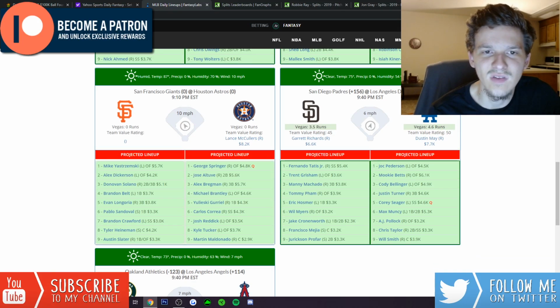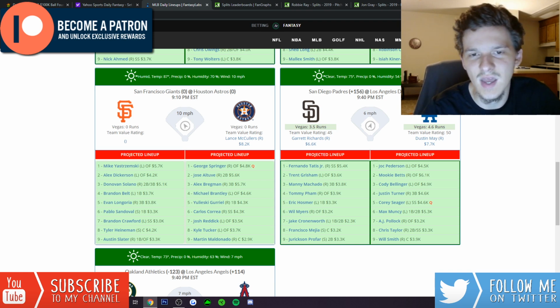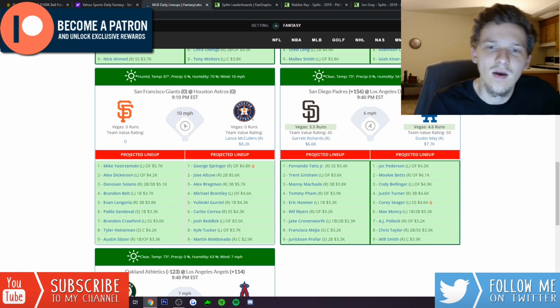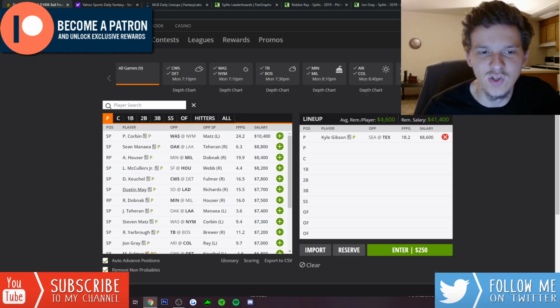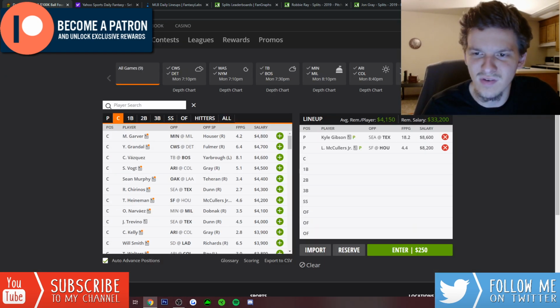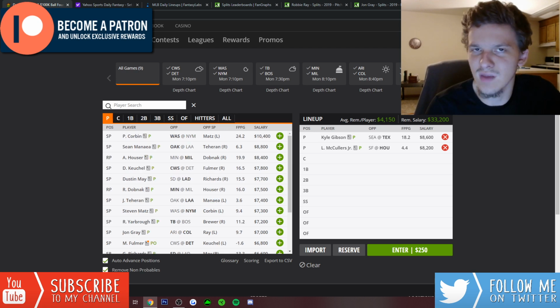Definitely some easy outs in this lineup, and I'm pretty sure Logan Webb's going to be pitching for the Giants today. The Astros should be able to rough him up, give Lance McCullers some run support to where he can get a win here. I know he struggled in his last start, and maybe that's a little bit of a concern, but I'm going to be on him today at 8,200. I think he is a little bit too cheap for this friendly matchup against the Giants. You pair him and Gibson together, and you still got 4,150 remaining per player, which you can definitely work around.